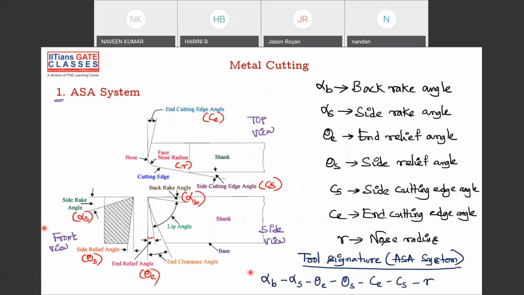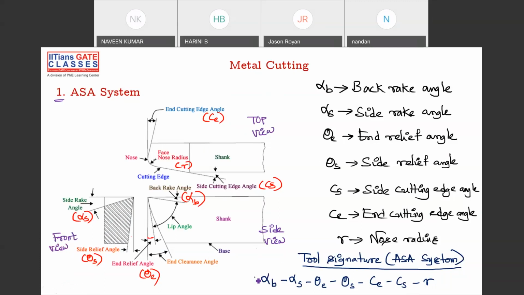The tool signature is this: alpha B, alpha S, theta E, theta S, CE, CS, and R. Alpha B is back rake angle, then side rake angle, then end relief angle, then side relief angle, side cutting edge angle, end cutting edge angle, and nose radius. There is a way to remember this. Because this is a very important question, they might ask this kind of small question in your examination also. So I'll tell you how to remember this.